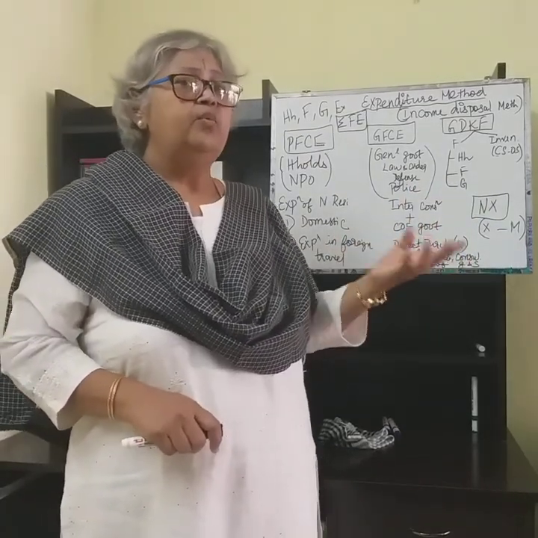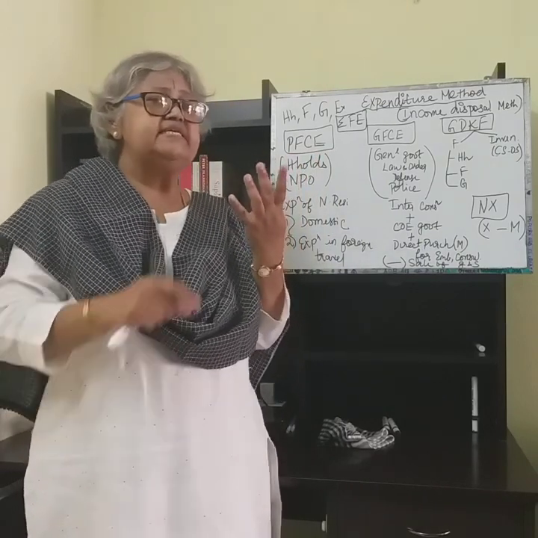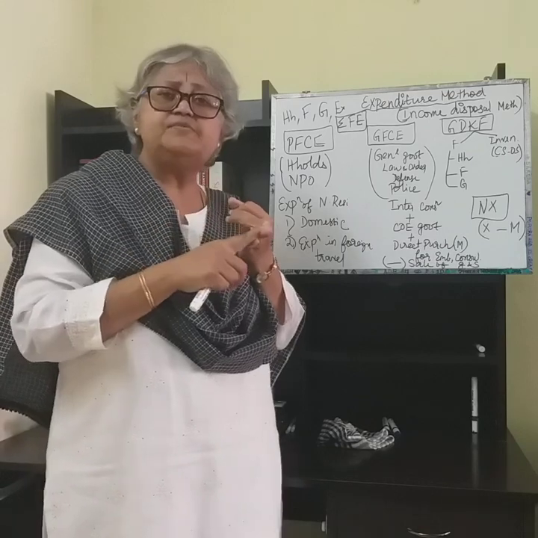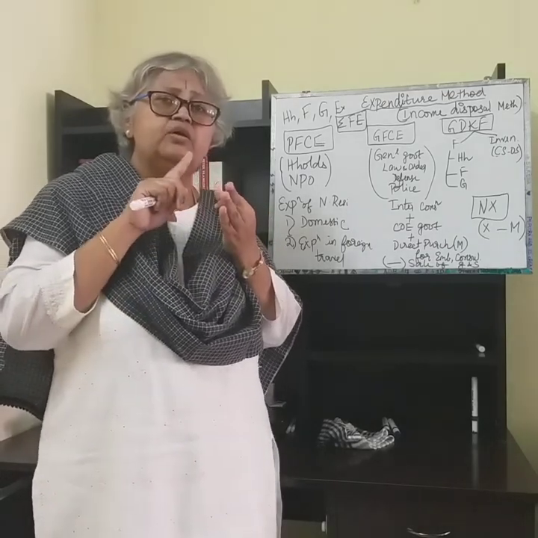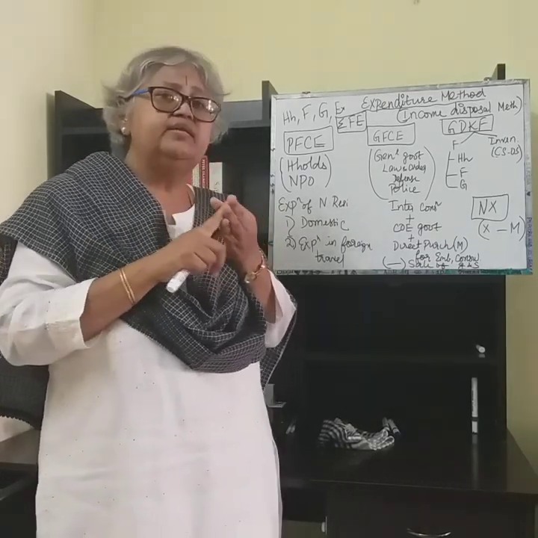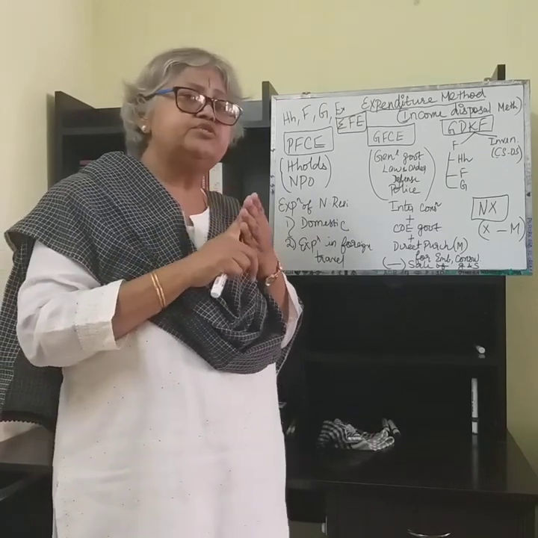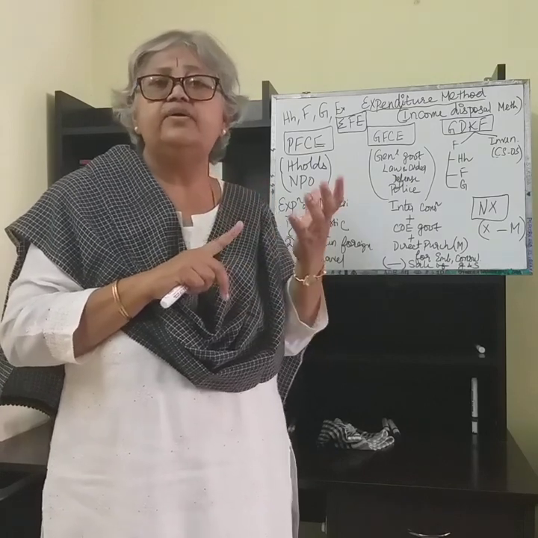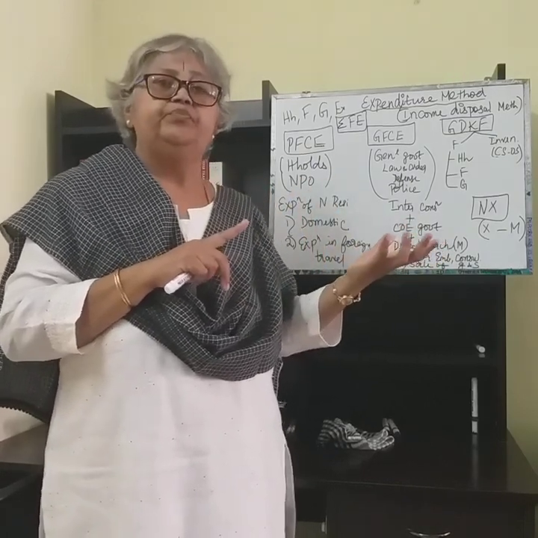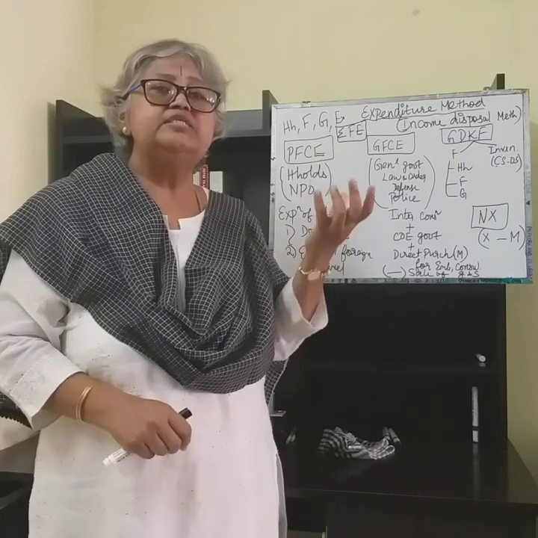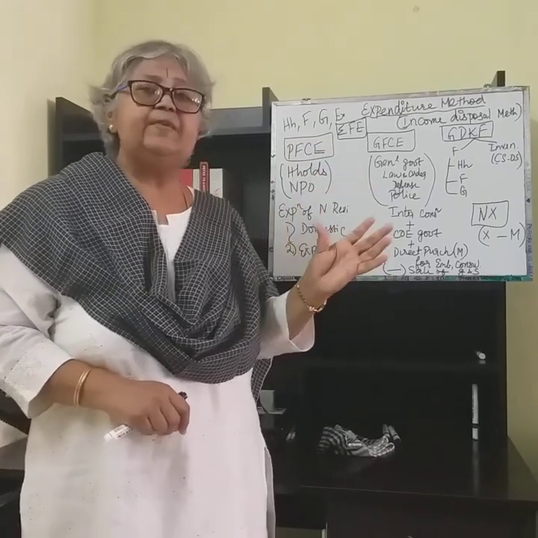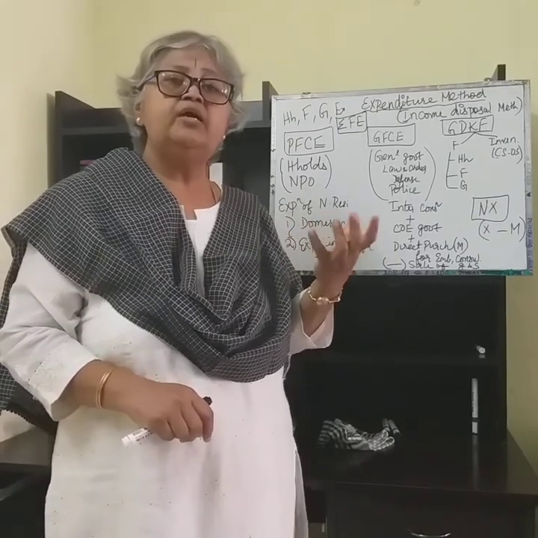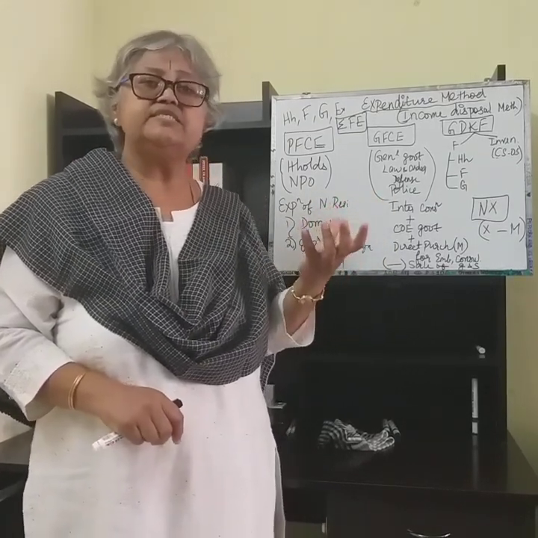So on the whole, we have four major components: the private final consumption expenditure, the government final consumption expenditure, the gross domestic capital formation, and the net exports. So these are the four components of the expenditure method of calculating the national income. In the next clipping, we will see the steps involved in the expenditure method of calculation of national income, and also the precautions that are to be undertaken in calculation of the same.